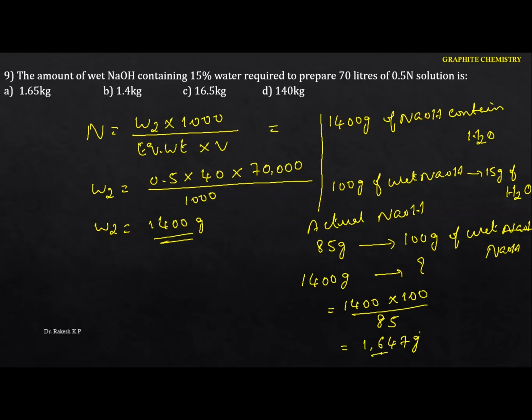If you take this much of the 15% water NaOH, that contains 1400 gram of actual NaOH. Convert in terms of kg, that becomes 1.647 kg. Hence in this case the option is A.